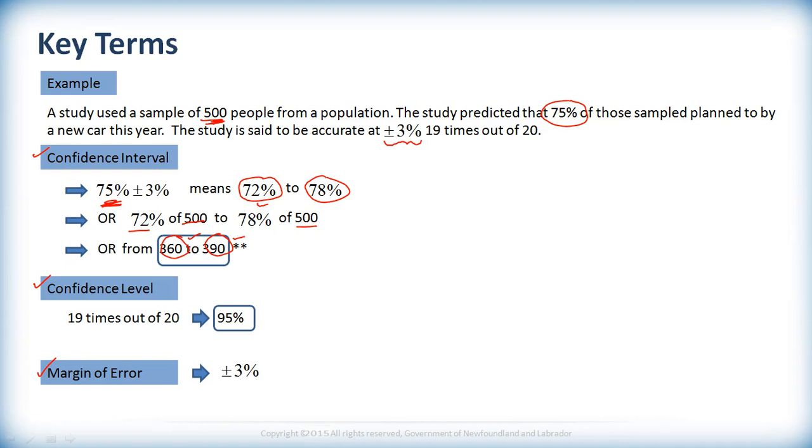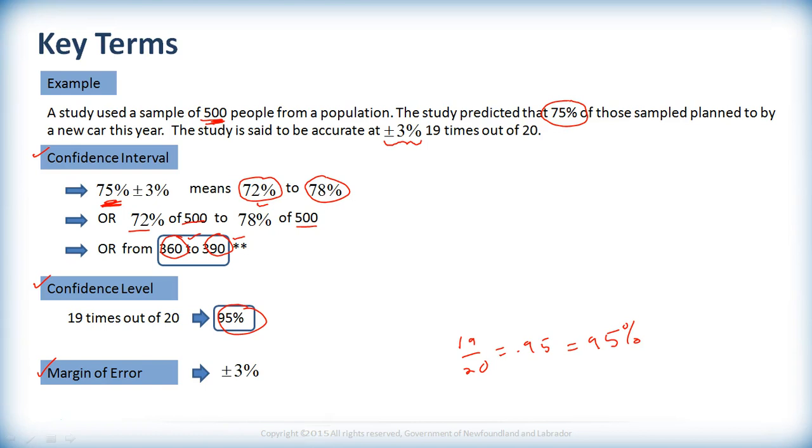Okay, but what's this stuff about 19 times out of 20? Well, what that means is it tells you how confident you are in that prediction. So 19 times out of 20, if you take that as a fraction, you've got 19 divided by 20, which is 0.95, or 95%, another way to say that. So what we're saying here is that we're 95% sure that in our general population, between 72% and 78% of the people are going to buy a new car this year. And that's what all that means.